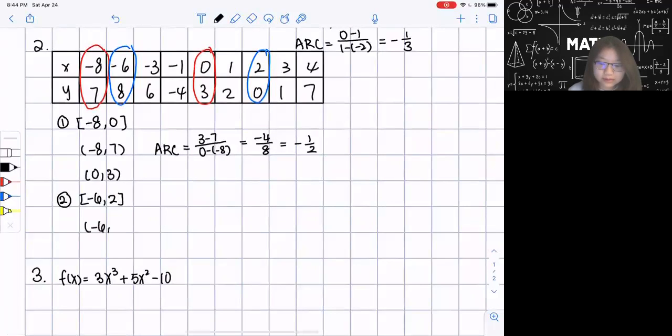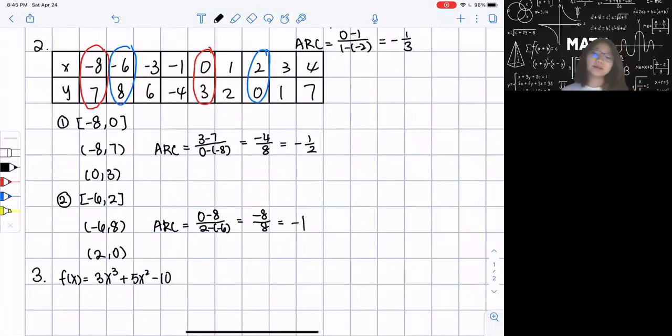You don't need to list it. I just want to be clear. I'm listing it here, and then I find my average rate of change. Average rate of change equals 0 minus 8 over 2 minus -6. So I'm getting -8 over 8, equal to -1. So that's how I can find my average rate of change.